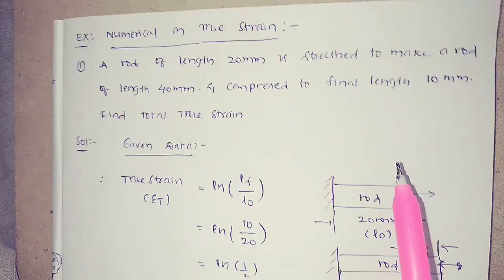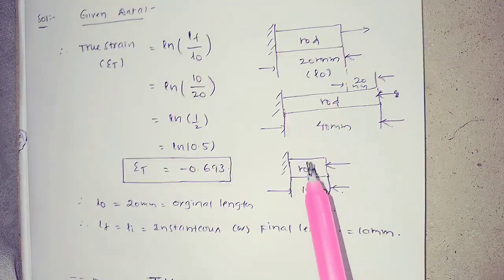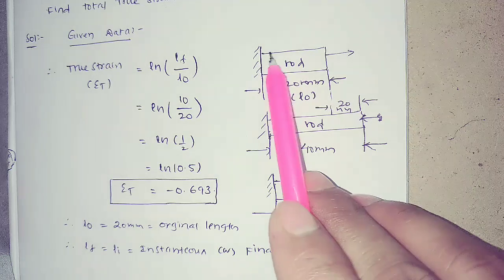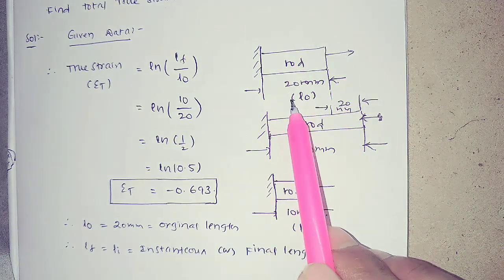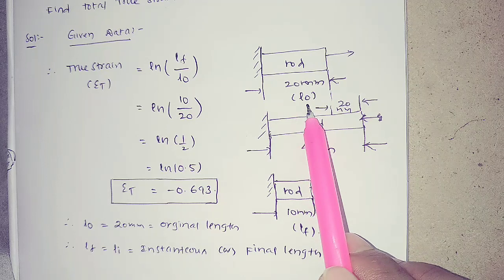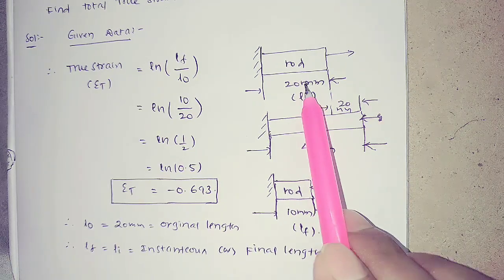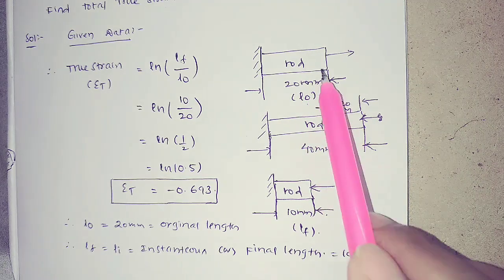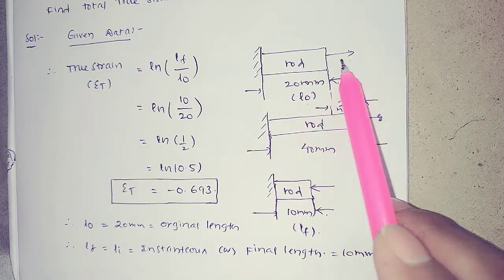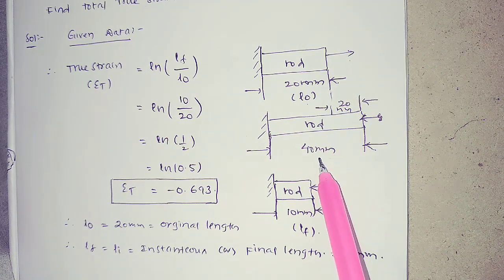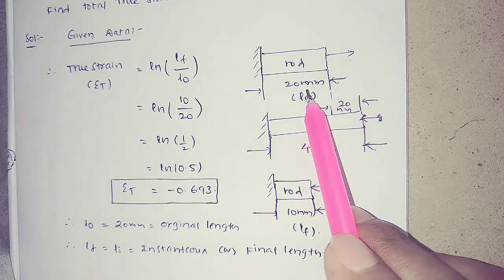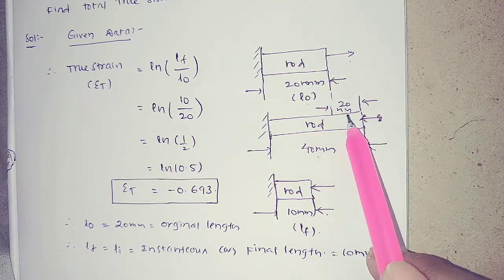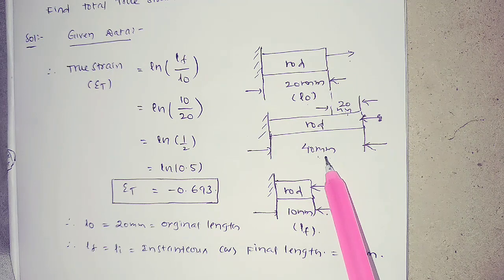Now I will explain this diagram. See here, initially one end is fixed, and this is a rod. Initially what is the rod length? The rod length is 20 mm. Now what does this question give? This rod is stretched to make 40 mm. That means you are applying a pulling load. Because of the pulling load, the rod changes to 40 mm. Initially it is 20 mm, and now it is made 40 mm, which is 20 mm plus 20 mm.